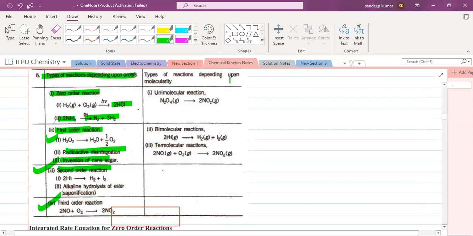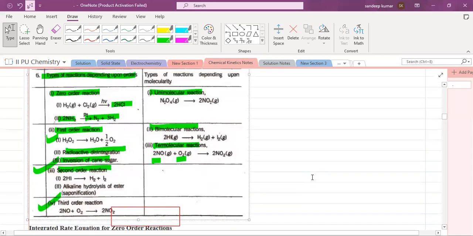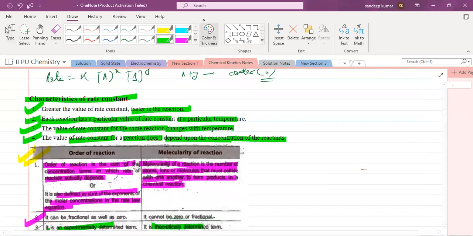Whereas the types of reactions depending upon the molecularity are unimolecular reactions, where the number of molecules involved in the reaction is 1; bimolecular, where 2 molecules are involved in the reaction; and termolecular, meaning 3 molecules are involved in the reaction. Am I clear? So that is all about the order and molecularity of reactions.